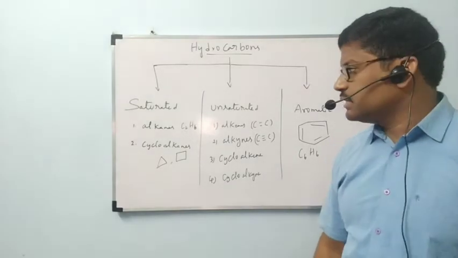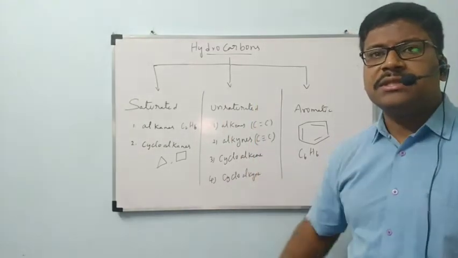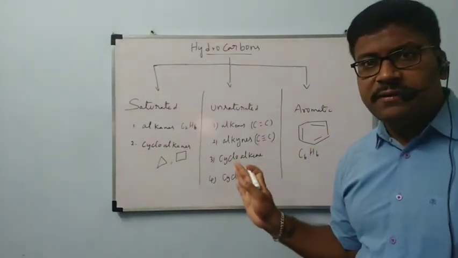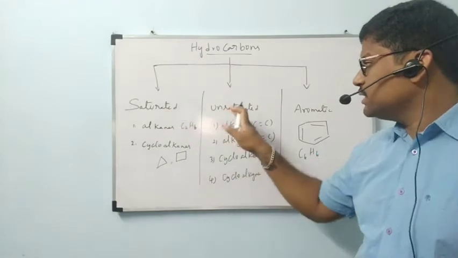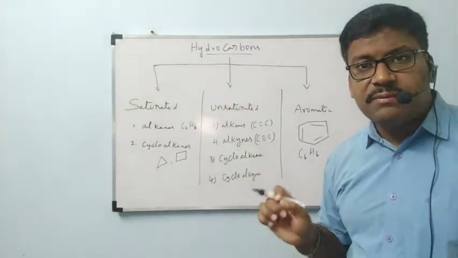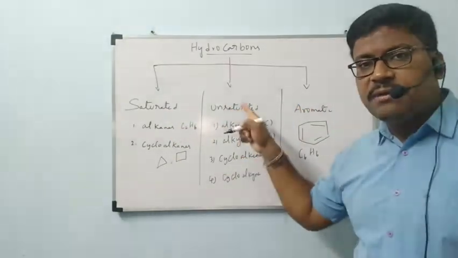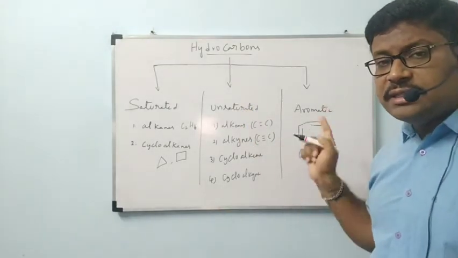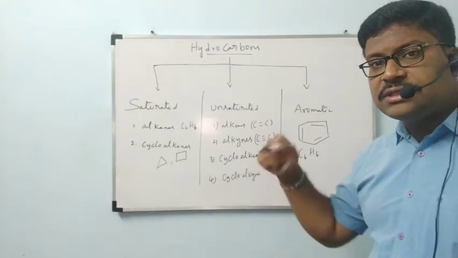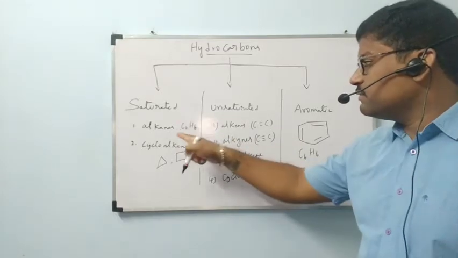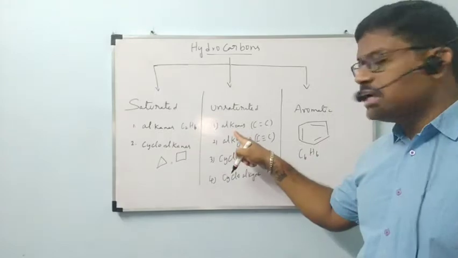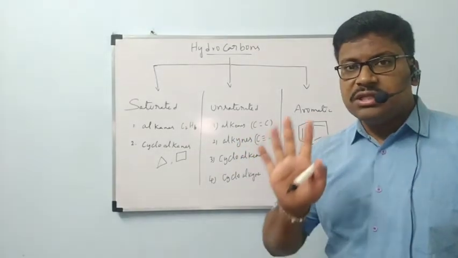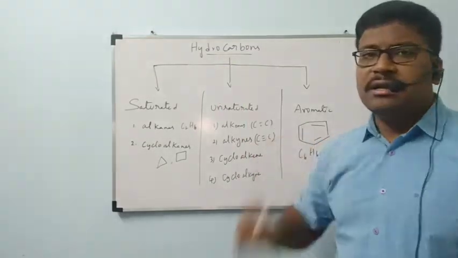Okay, next. In our hydrocarbons chapter, classification we have seen. Are you clear, everyone? Saturated, unsaturated, aromatic. Which type of compounds are called saturated, which type of compounds are called unsaturated, and which type of compounds are called aromatic. These aromatic hydrocarbons we will study under the fourth category. First we will go through alkanes, after that alkenes, alkynes, and finally aromatic hydrocarbons. These four compounds we will study under the heading hydrocarbons.